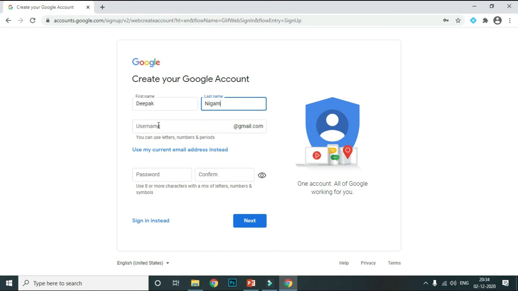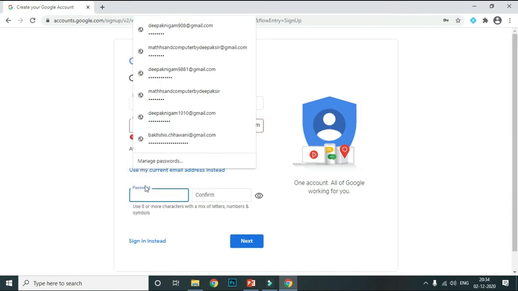In the second box you have to put the email ID which you want to make. Suppose I write Deepak Nigam 908, it is my ID, and here you have to put the password of your email, and it is a very confidential password.